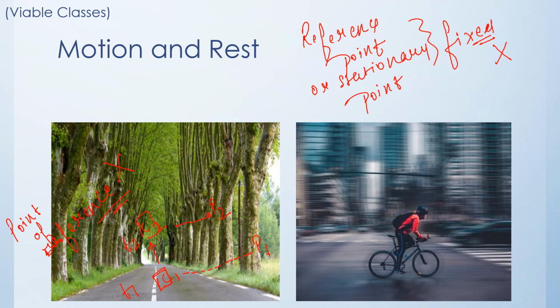Now this cyclist was at this position at time t1, and with the passage of time he has reached a location which is parallel to this P2, that is my second point of reference. That means the points of reference are stationary. They are not changing their positions. What does this conclude? That this cyclist is changing his position from this P1 to this P2. That means he has changed his position, he has changed his location. So what is the conclusion?